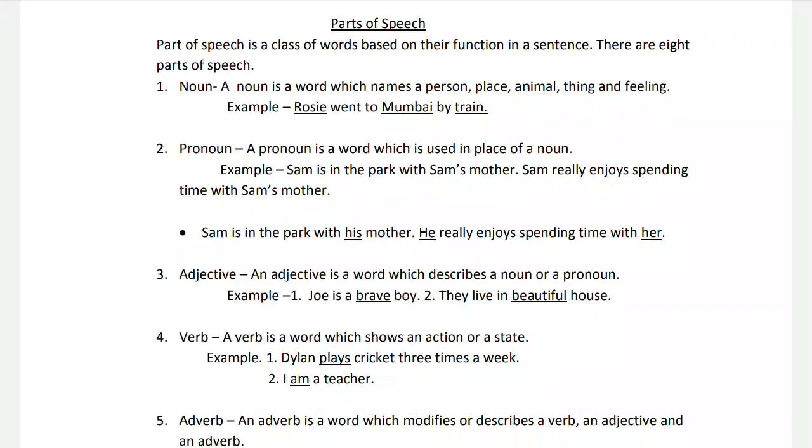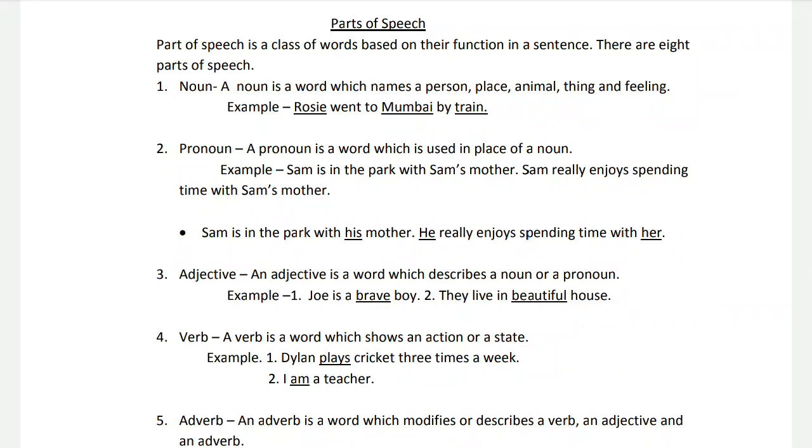Now, the next part of speech is pronoun. What is pronoun? So, pronoun is a word that replaces a noun. Replaces means it takes the place of a noun. But you might ask, why should a pronoun do that, right? So, well, take a look at this sentence. Sam is at the park with Sam's mother. Sam really enjoys spending time with Sam's mother.